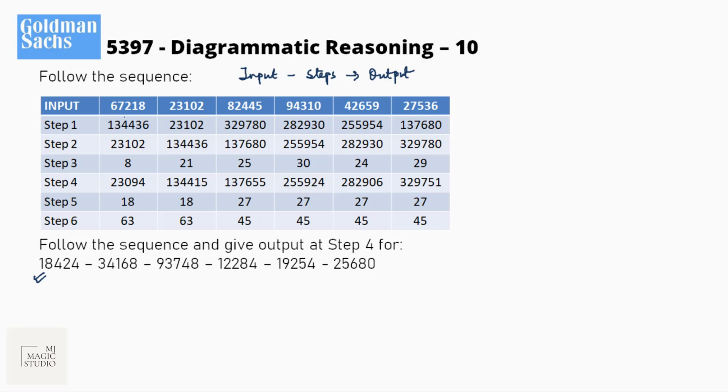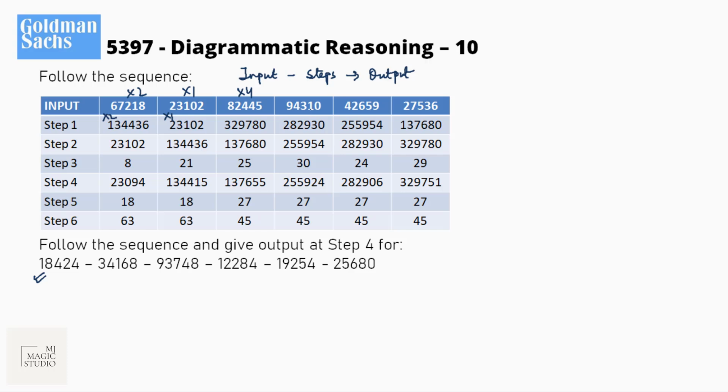That means it has been multiplied by 2. 23102, 23102. It remains the same. I can say it is multiplied by 1. 82445. 5 into 8, 4 is 32. Yes, into 4. This is multiplied by 4. This is multiplied by 1. This was multiplied by 2.